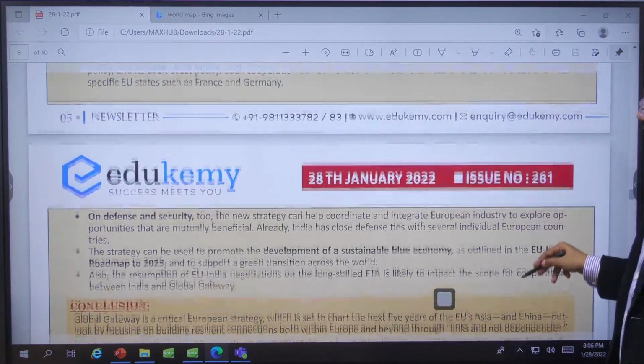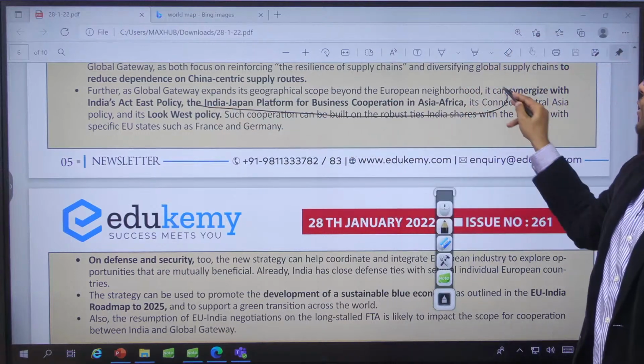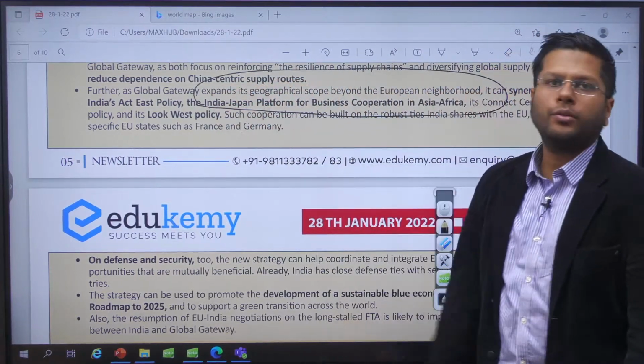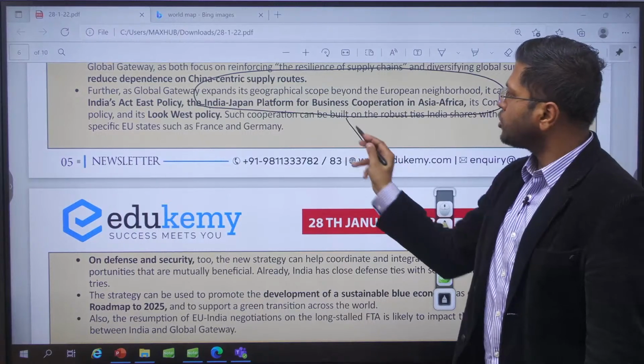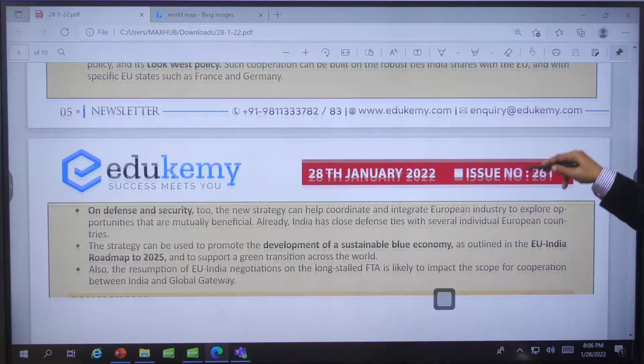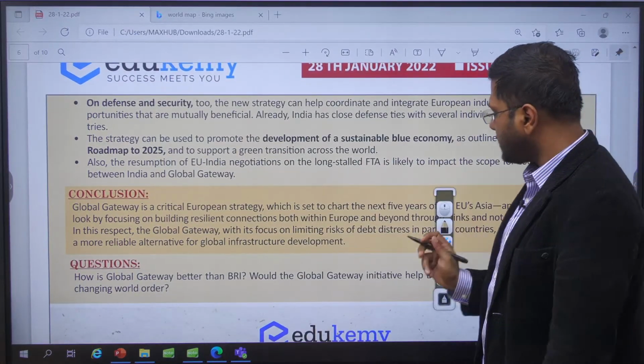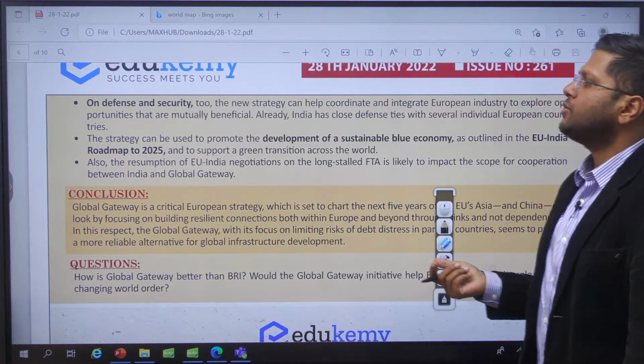We also have projects, for example the India-Japan platform for Afro-Asian cooperation, where the EU can also participate along with India and Japan. So this will reduce the dependency that India has on China very naturally, right?